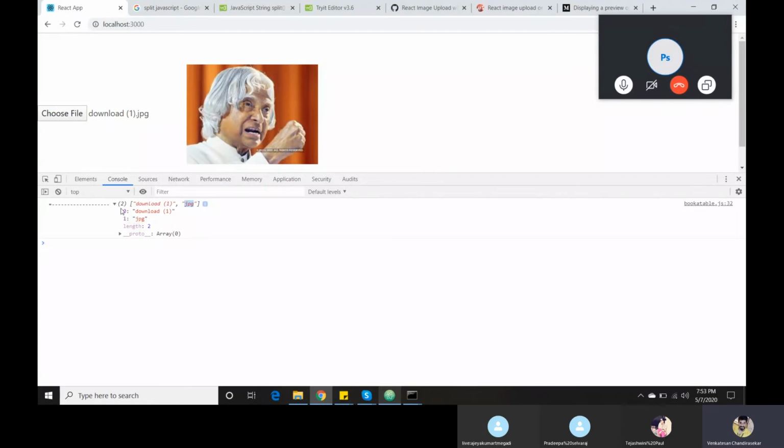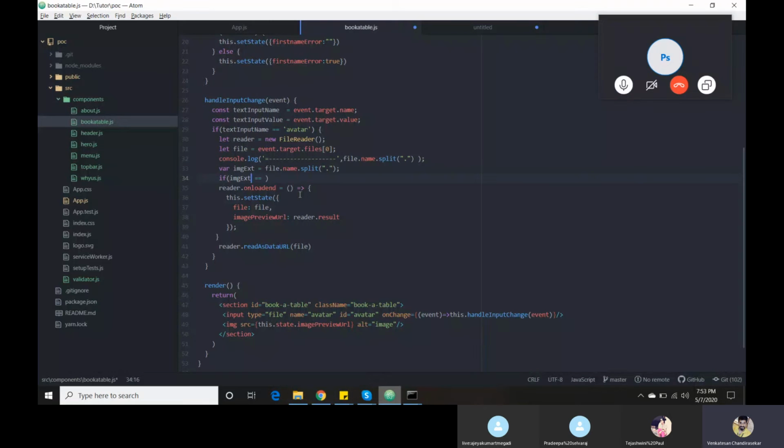Actually, it gives the result in array format. The first one is our file name, and the second one is our extension.